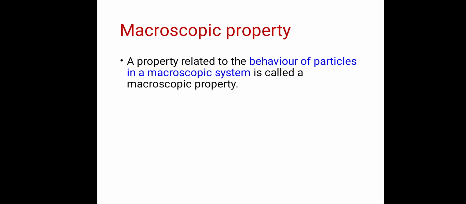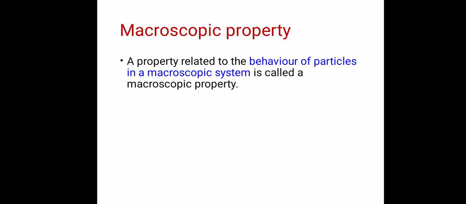Now if we consider the pressure of those gaseous particles, then that pressure is a macroscopic property. So a property related to the behavior of particles in a macroscopic system.